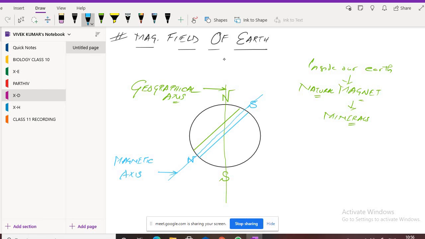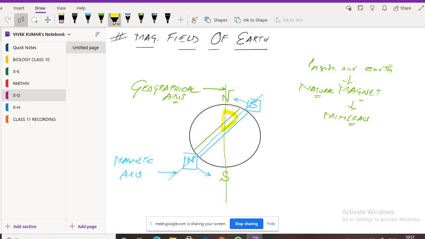Can you see that the north pole of the magnet is towards the south pole and the south pole of the magnet is towards the north pole? And you can see there is a big angle between them.